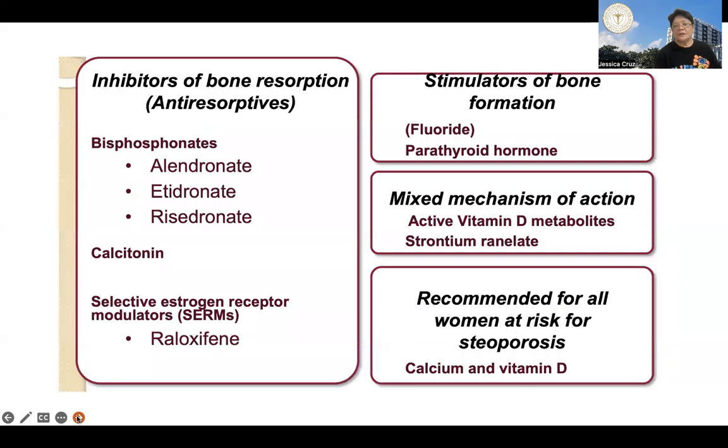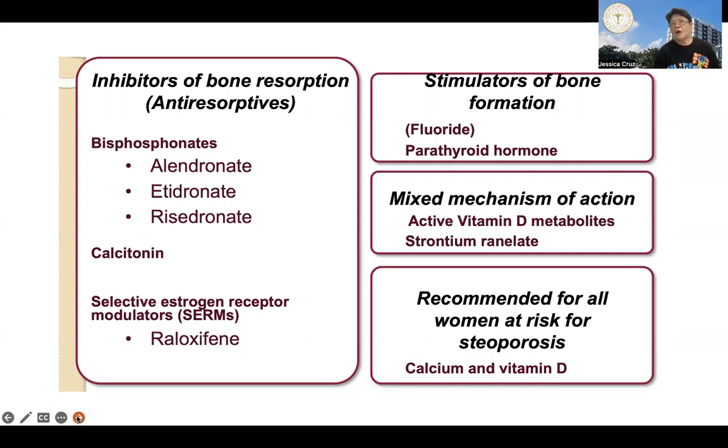So in terms of their effects, we have grouped the various agents we discussed into this. No? You have inhibitors of bone resorption. No? These are the anti-resorptives. That's your bisphosphonates, calcitonin, your SERMs like raloxifene. Then you have stimulators of bone formation. You have your parathyroid hormone there and possibly fluoride. Then you have strontium ranelate and some of your active vitamin D metabolites, which have mixed mechanisms of action.